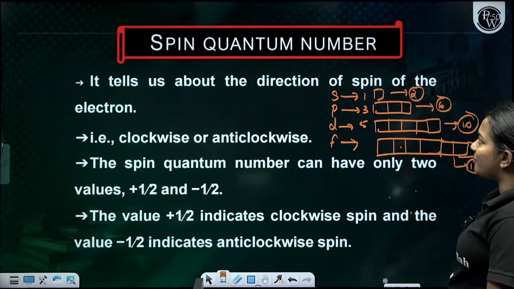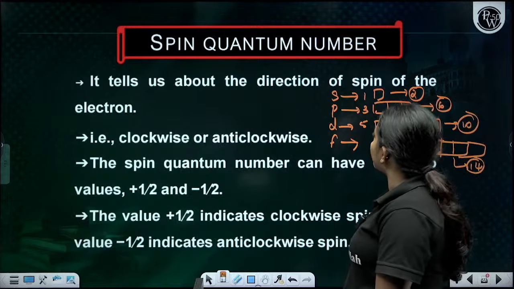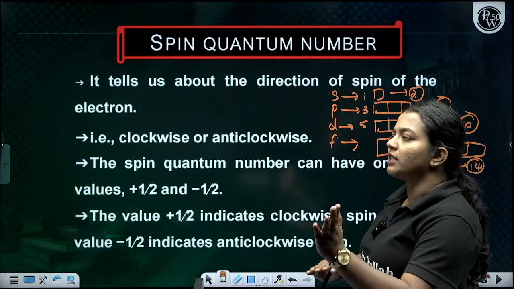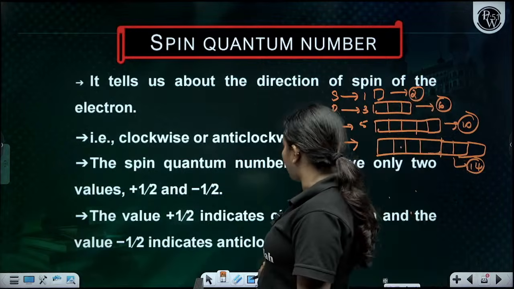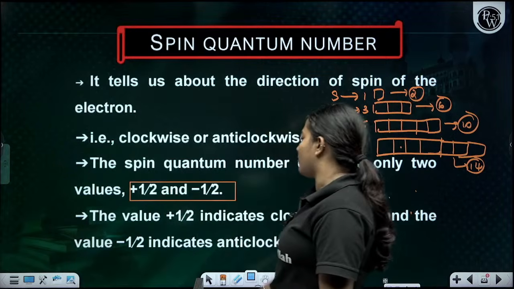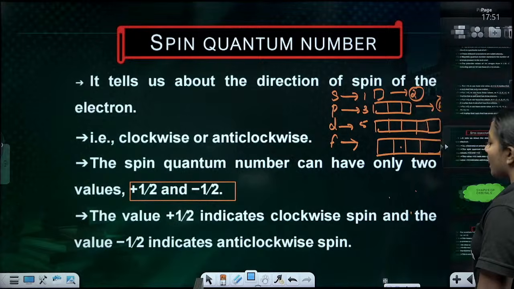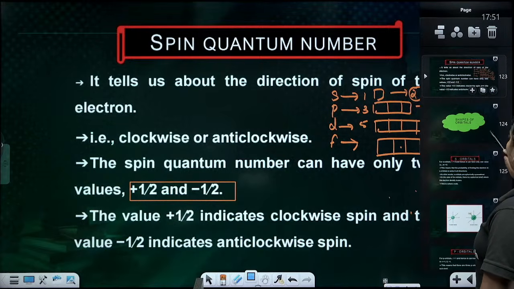Okay, next comes the spin quantum number. It tells about the direction of the spin of the electrons, which means clockwise or anti-clockwise. So we can say that they have plus 1 by 2 and minus 1 by 2. The plus 1 by 2 indicates clockwise, and minus 1 by 2 indicates anti-clockwise.